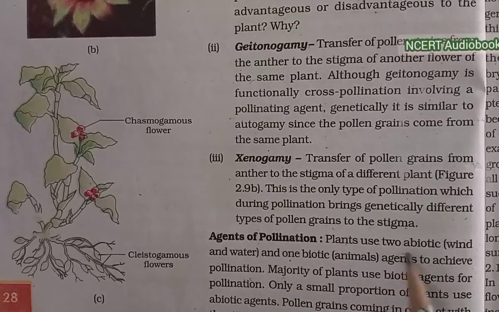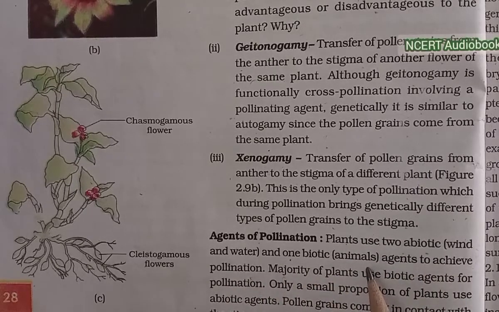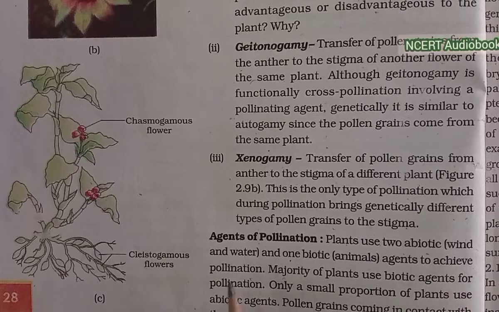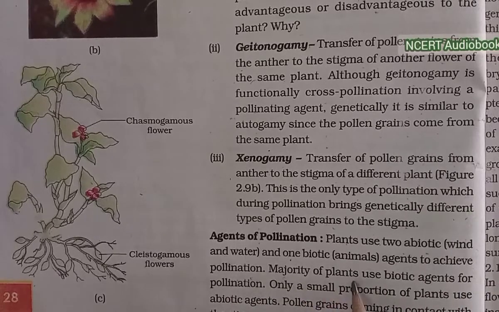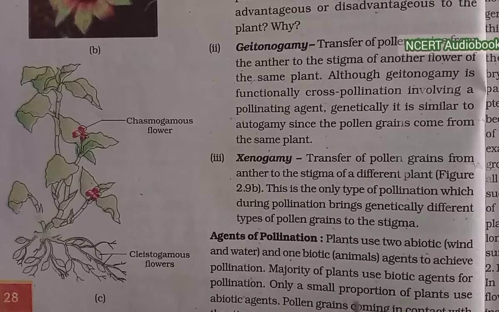Agents of pollination. Plants use two abiotic agents, wind and water, and one biotic agent, animals, to achieve pollination. The majority of plants use biotic agents for pollination. Only a small proportion of plants use abiotic agents.